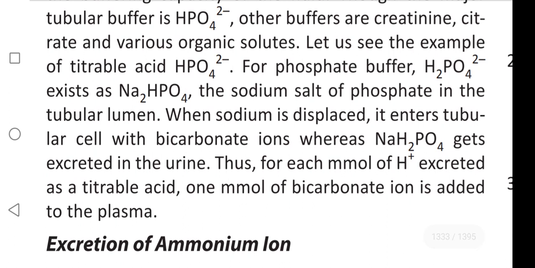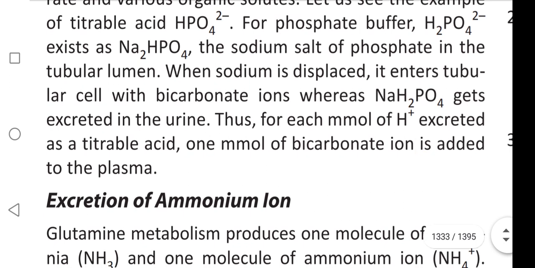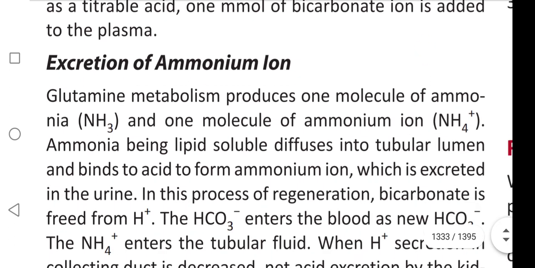When sodium is displaced, it enters tubular cells with bicarbonate ion, whereas NaH2PO4 gets excreted in the urine. Thus, for each millimole of H plus excreted as a titrable acid, 1 millimole of bicarbonate ion is added to the plasma.